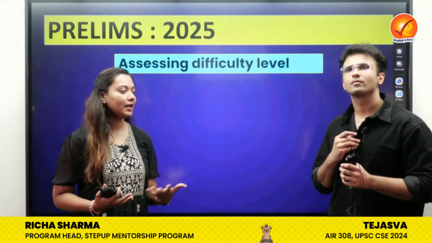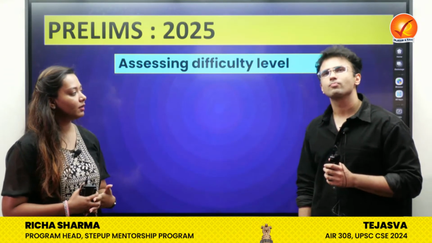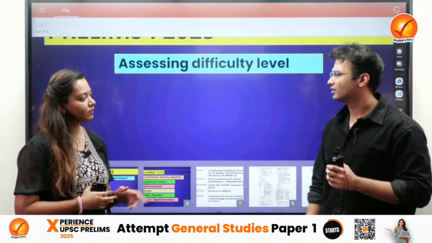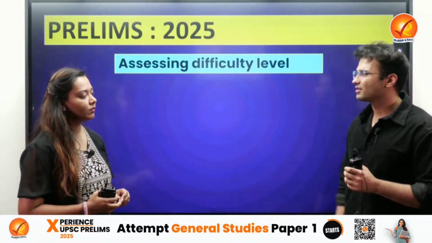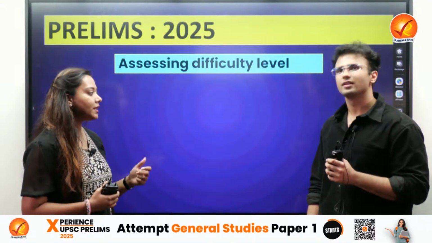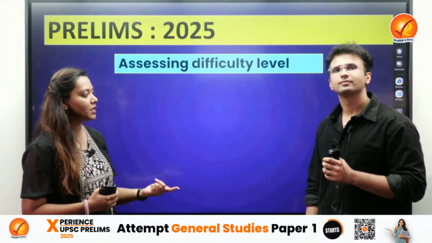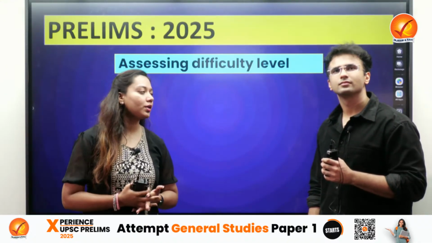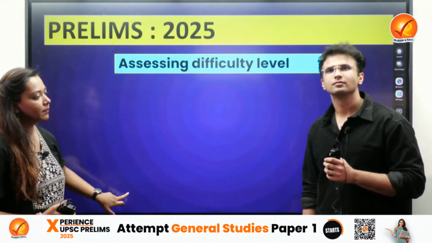Assessing the overall difficulty level, what is your opinion on that? I would put it as a moderate to difficult paper. This is my analysis of the difficulty level. Right, because even if the questions were seemingly easy, they were asked more in depth, especially in subjects like polity and economy, which are more scoring, right?